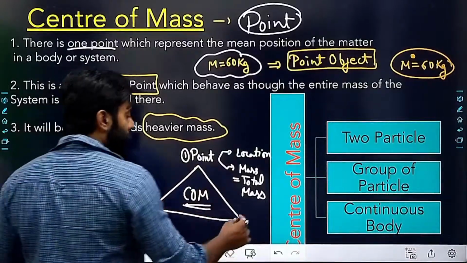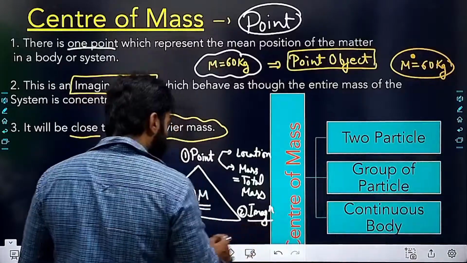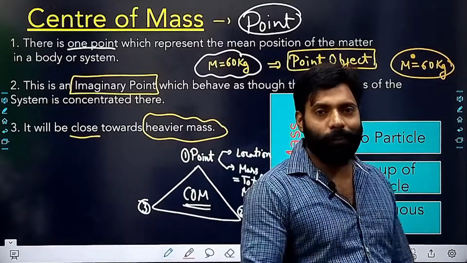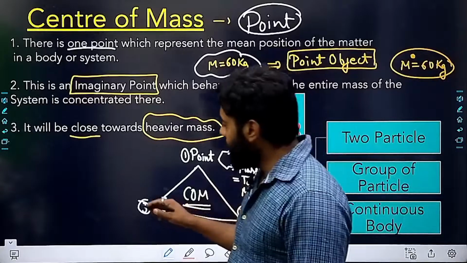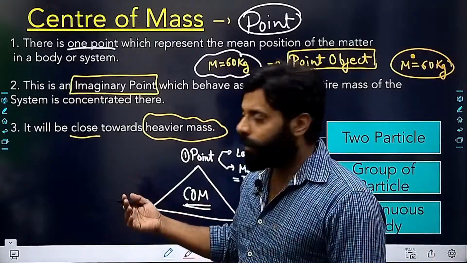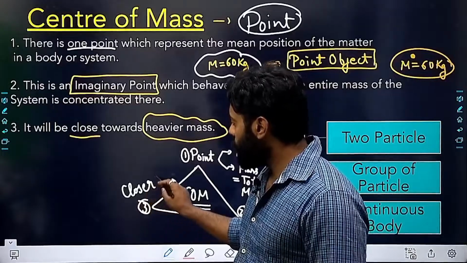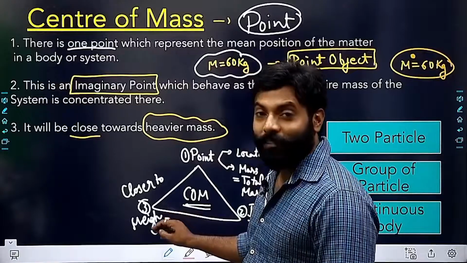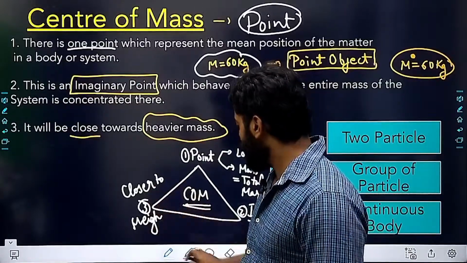The second point is saying that this is an imaginary point. It's not like we are having a particular point on the body where we can consider it. This is an imaginary concept, right? Third thing is that if we are assuming anything, then it will be closer to the heavier mass. So it's basically a mass digger. You might have heard gold digger. So this is basically a mass digger, closer to the heavy mass.